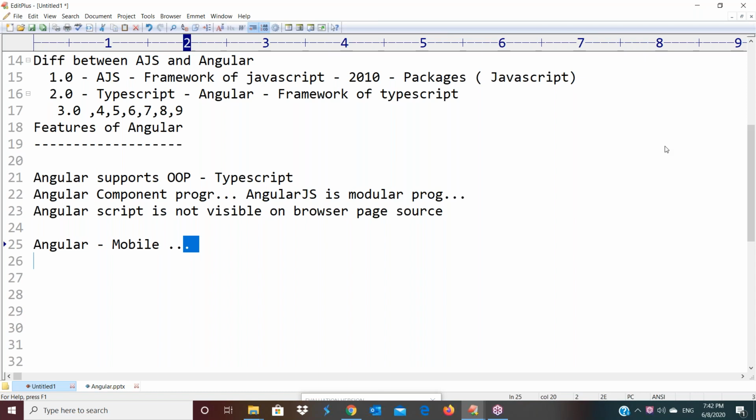Now here we discuss some points. If you have any doubts in these points, you can ask me first of all. First, I told you it supports object-oriented programming concepts, and it is component programming, and it is not visible in the browser's page source. If the user clicks on the source of the browser, the code is not available. Next, it supports all mobile technologies. So first of all, these points are clear. Any queries you have, you can ask me in these points.